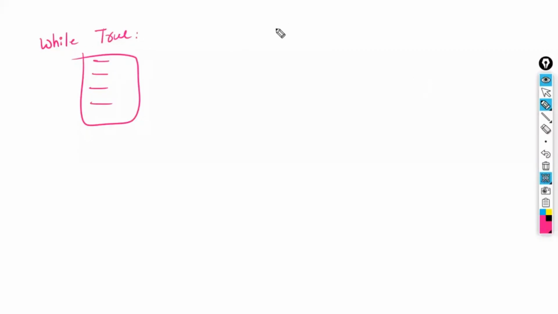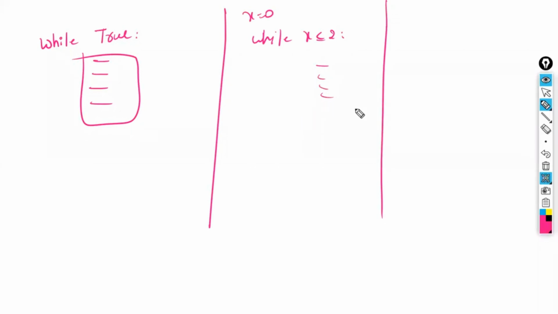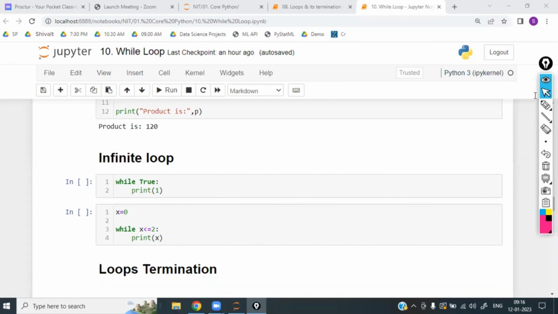Similarly, if you take x equal to 0, while x is less than or equal to 2, and inside you don't give x an increment or decrement, then also the condition stays true, so it is also an infinite loop. If you write L equal to 1, 2, 3, 4 and while 1 in L, this is also an infinite loop. Everything is the same, because at the end the while checks whether the condition is true or not. However many times it is true, that many times the while block will be executed. Infinite times true means infinite times the block is executed. So these are called infinite loops.